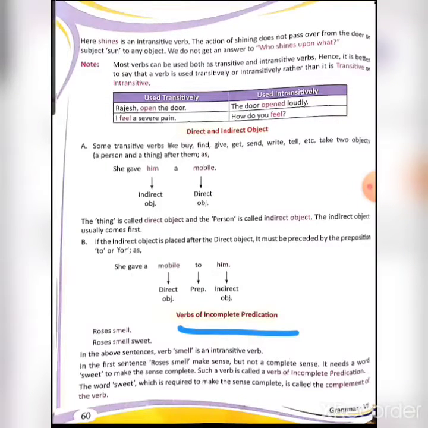It needs a word, sweet, to make the sense complete. So such a verb is called a verb of incomplete predication. And the word sweet, which is required to make the sense complete, is called the complement of the verb. The words which are used to make the sense complete are known as the complement of the verb.